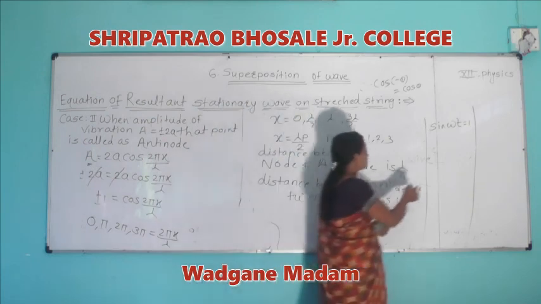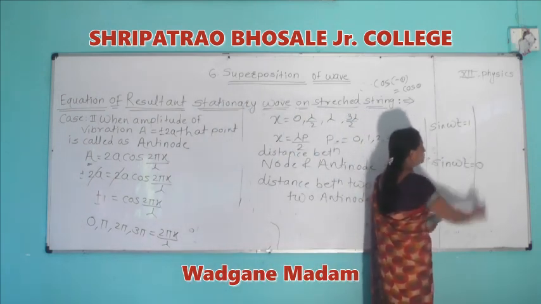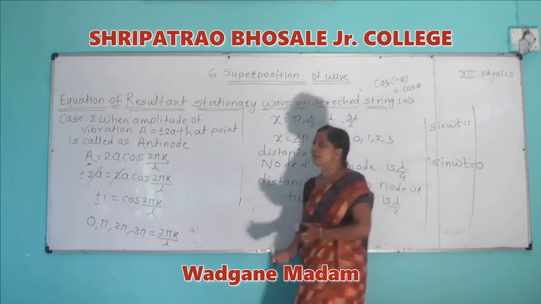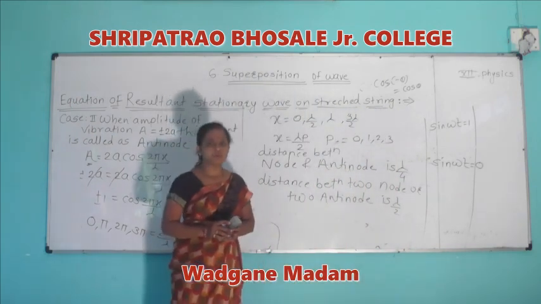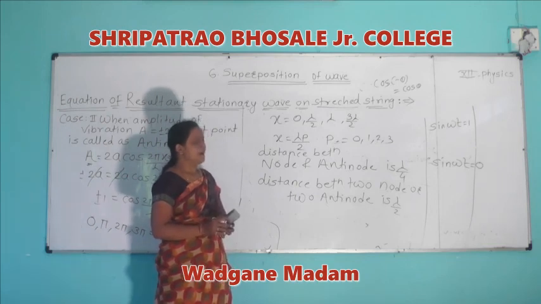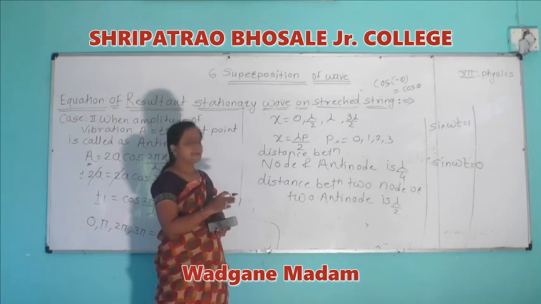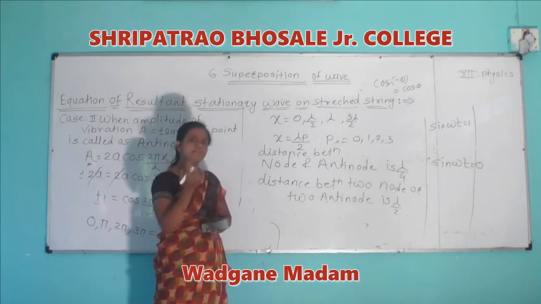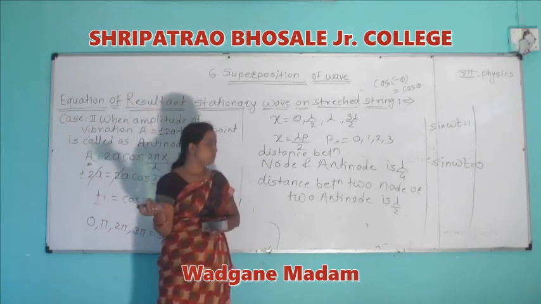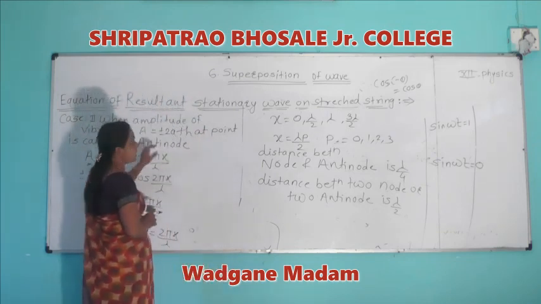And when sin omega t is equal to 0, at that time the particles cross the mean position, and after that some particles move in the positive direction and some in the negative direction. This is the condition of an antinode and a node.